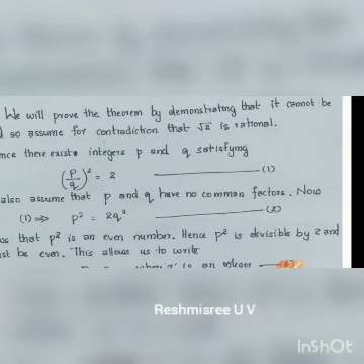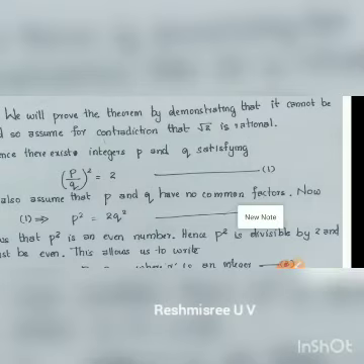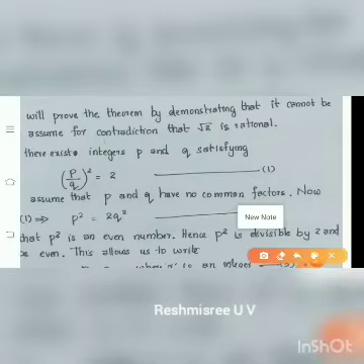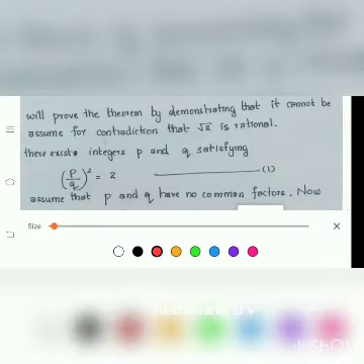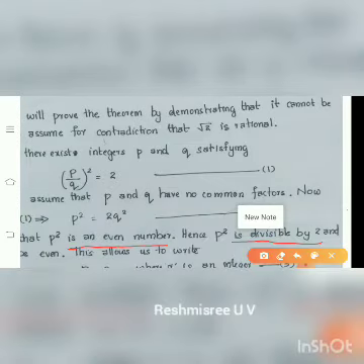Then squaring on left side we get p square by q square equal to 2. On cross multiplying we get p square equal to 2q square. Take that as equation 2. This shows that p square is an even number. Hence p square is divisible by 2.